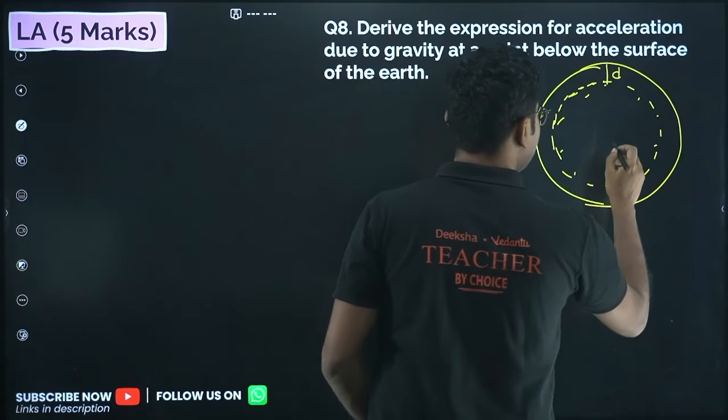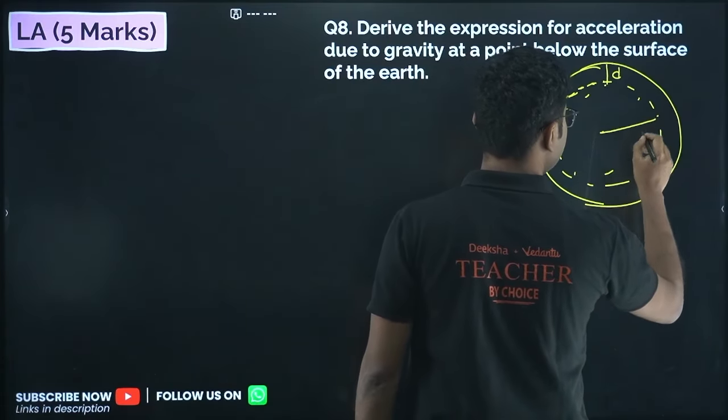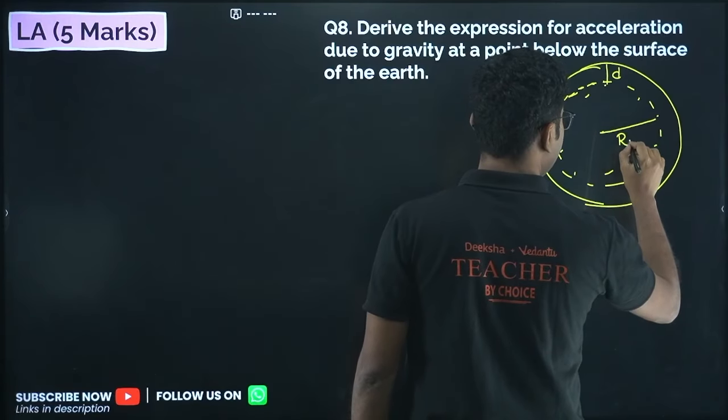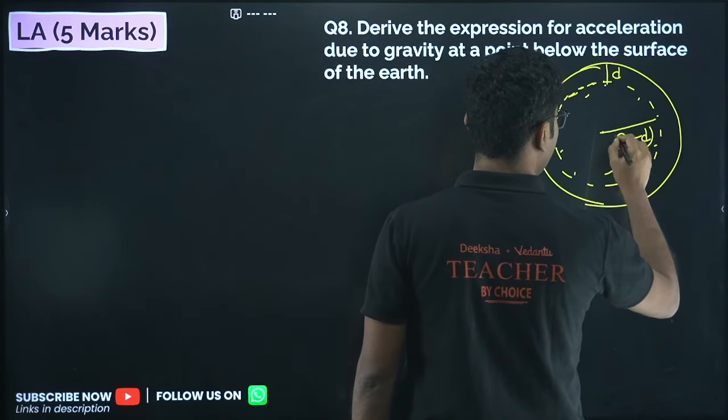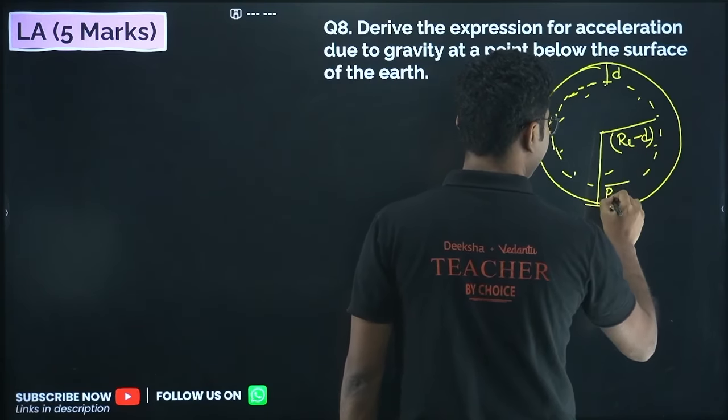Now what is the radius of this imaginary sphere? The radius is RE minus d. The total radius, obviously, is RE.